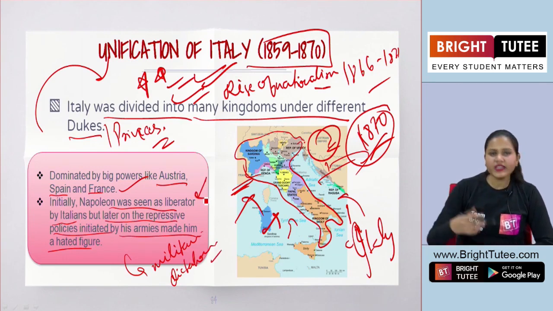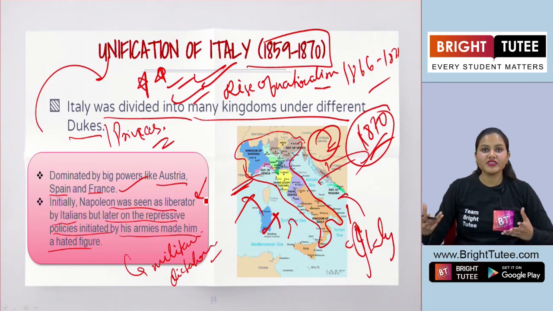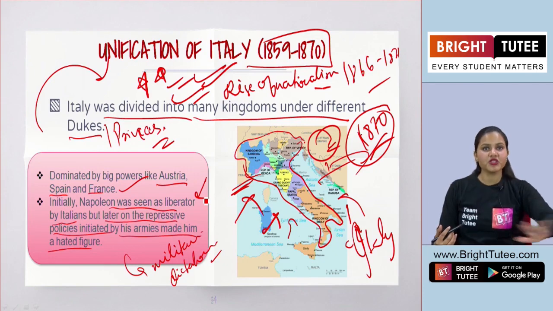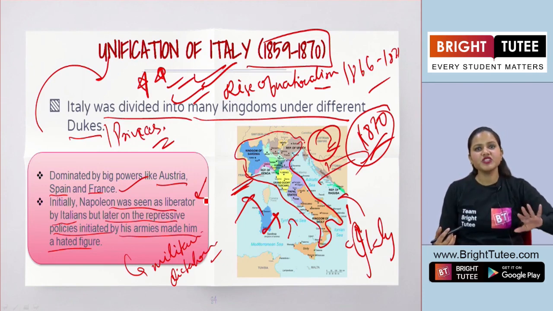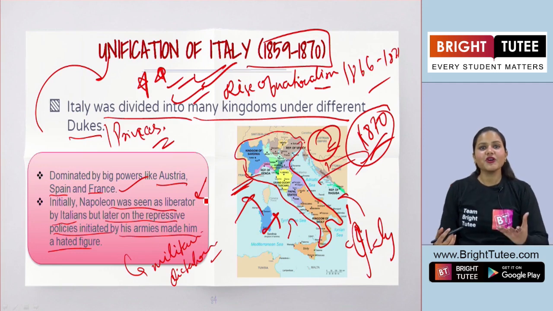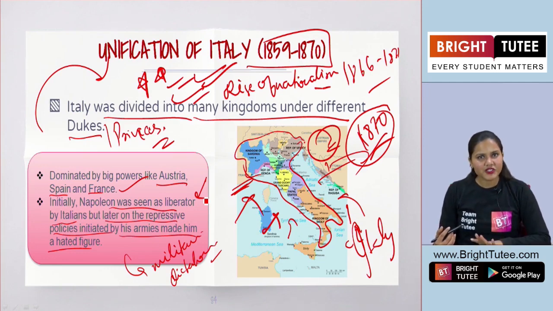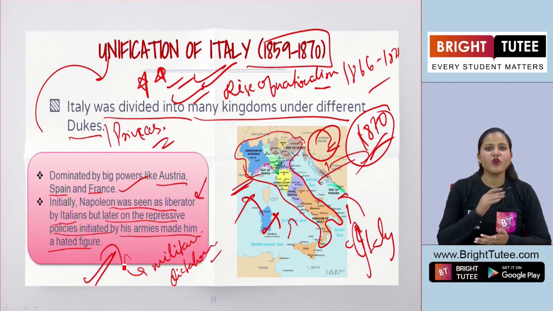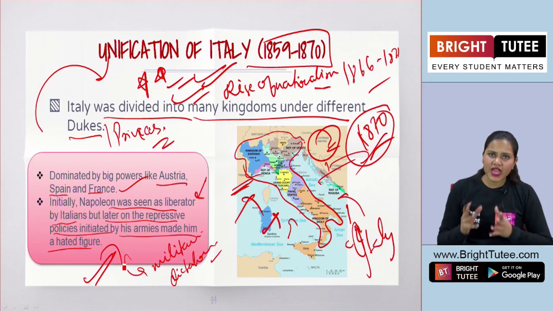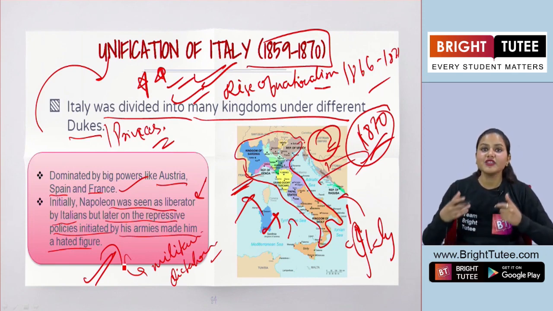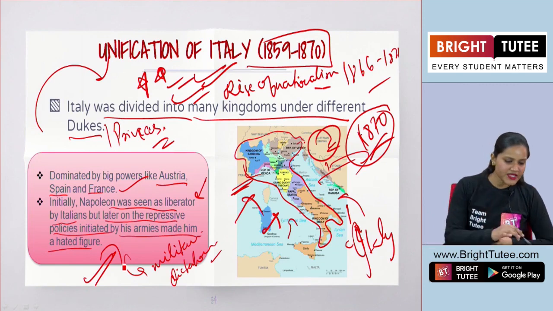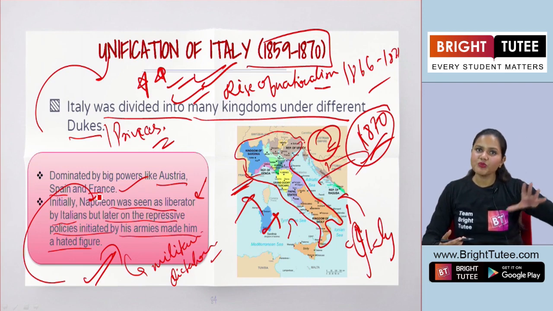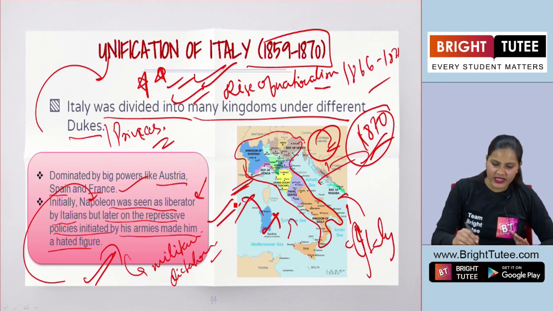At first, he was seen as the liberator, the modernizer, who was introducing modern reforms throughout France as well as different regions of Europe. So people saw him as a liberator there. But later on, the French armies were introducing policies that were not good for the people, and therefore they were seen as a hated figure there. So eventually they started hating all the policies of Napoleon. So this was the condition prevailing in Italy and the other parts here.